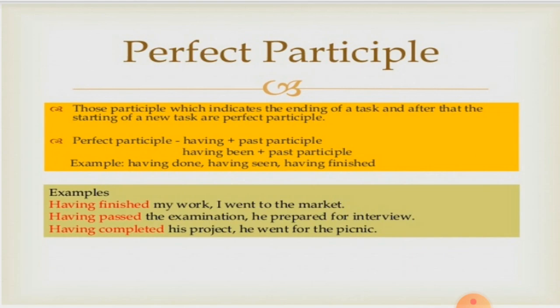Let us now see the last one, perfect participle. Those participles which indicate the ending of a task and after that the starting of a new task are perfect participle. Now how does it take the form? Having plus the past participle, having been plus the past participle. Let us see the example. Having finished my work, I went to the market. That means work has been finished. After one action has been done, the new task is about to start.